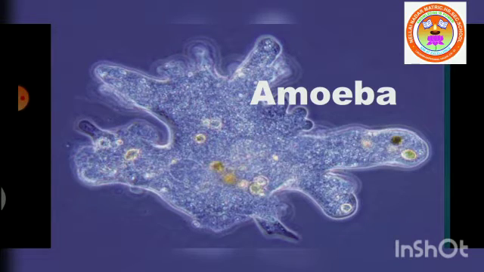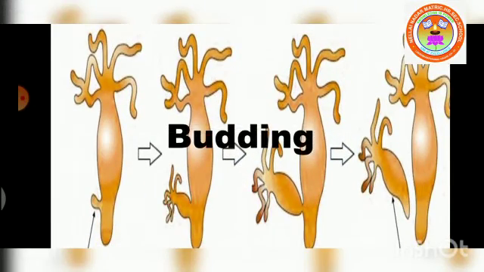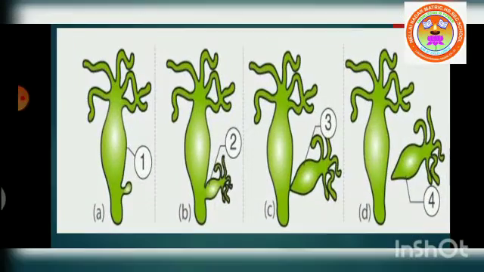Now let us see another method of asexual reproduction, that is budding. In budding, the parent body produces one or more buds and each bud grows into a young one. The buds separate from the parent to lead an independent normal life, as shown in the diagram.